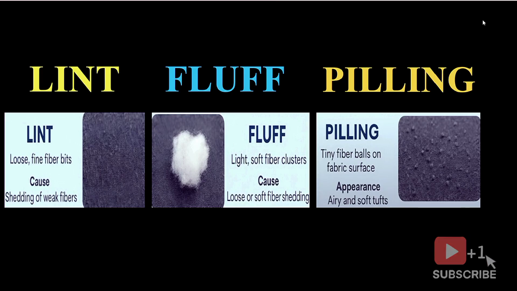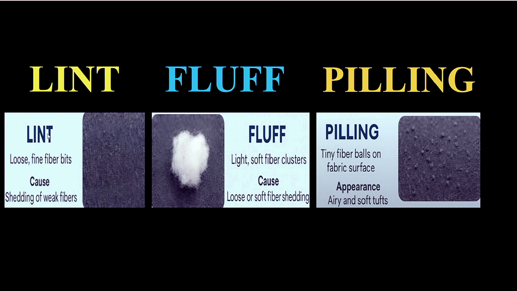Today's lecture is on different terms used for the case of cotton or any fiber, yarn and fabric. These terms are lint, fluff and pilling. We will define these terms, and what are the causes, what is their appearance, and what are the examples in case of fabric or yarn.